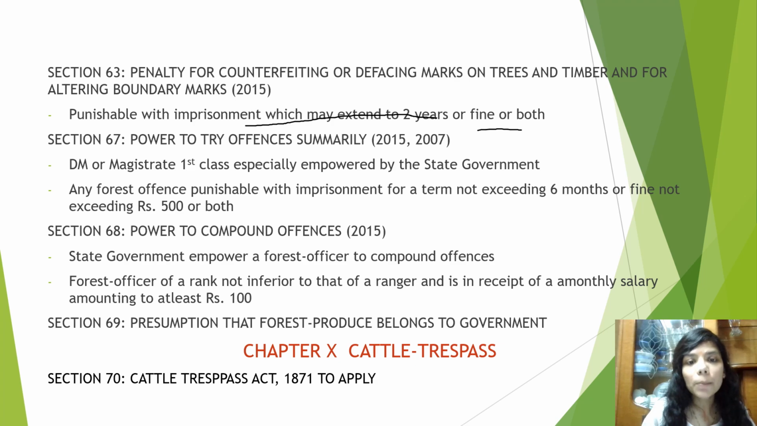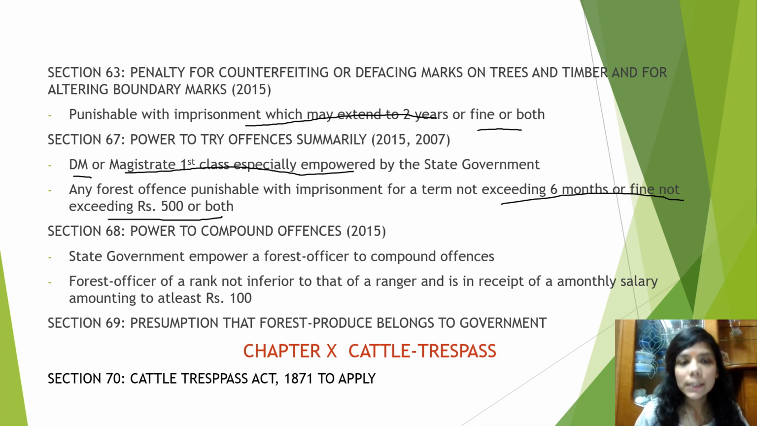Section 67, power to try offences summarily. Very important section. The officials who have this power to try the offences summarily are DM and magistrate first class, which has been specially empowered by the state government. Any forest offence punishable with imprisonment for a term not exceeding 6 months or fine not exceeding rupees 500 or both.